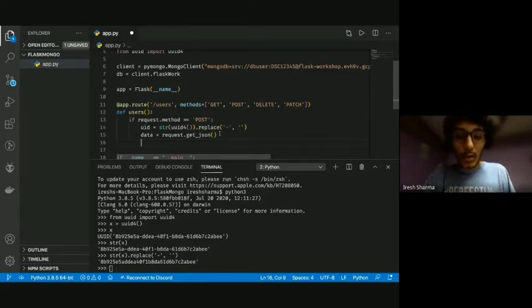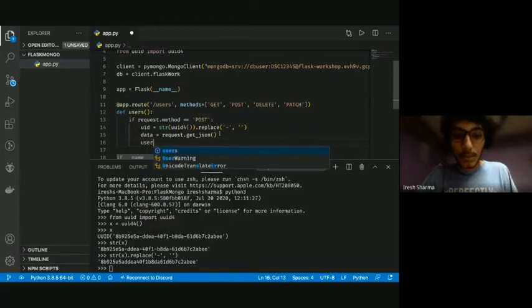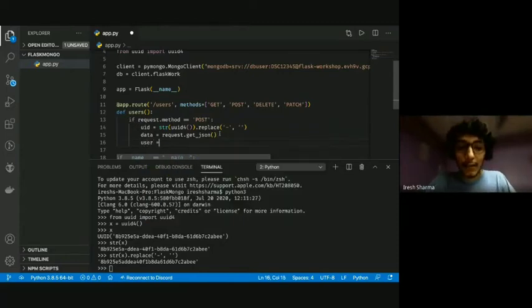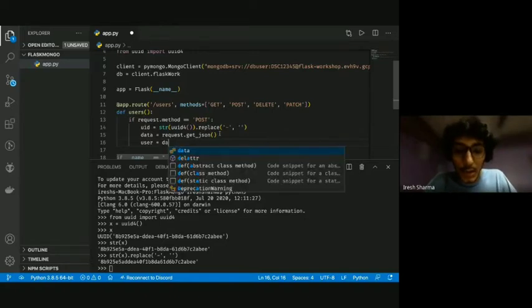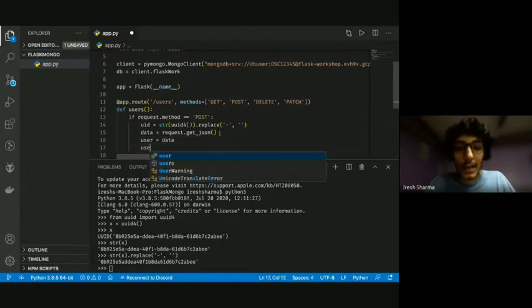Next, what I'm going to do is make a dictionary. Actually, I'm going to make user. That is the variable that's going to store our whole user, and in that I'm going to put all the data that I get. So if I send something like name Iresh and age 20, I'm going to get name Iresh and age 20 inside user. The reason I moved it into another variable is so that now I can edit it.